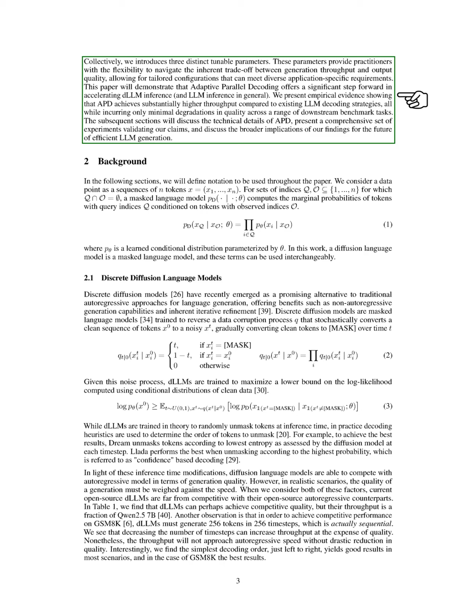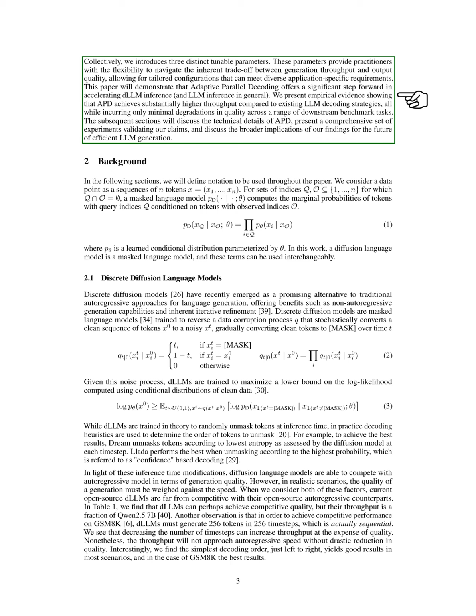We introduce 3 adjustable parameters that allow users to balance between generation speed and output quality, catering to various application needs. Our paper demonstrates that adaptive parallel decoding significantly accelerates DLLM inference while maintaining quality across various tasks. In the following sections, we will detail the technical aspects of APD, present experiments that validate our findings, and discuss the broader implications for efficient LLM generation.